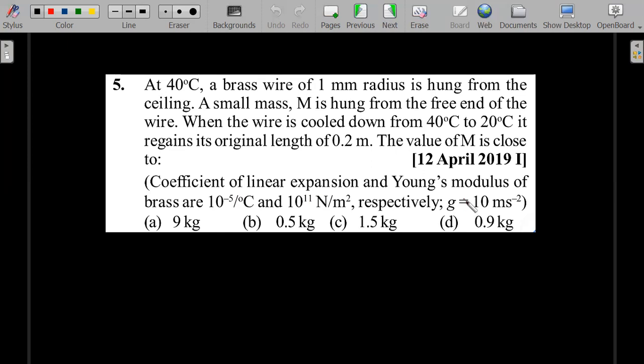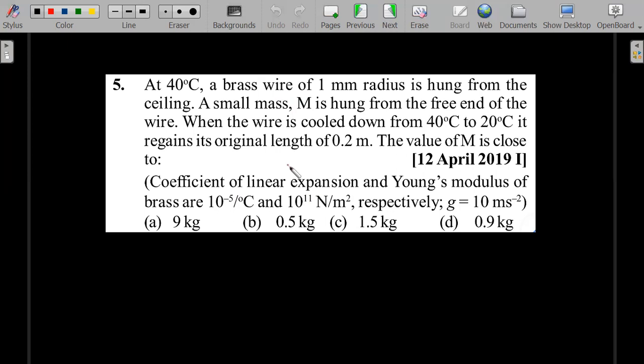Very simple. You're hanging something, right? Then under the weight of this capital M, this wire has to expand. That is due to mechanical stress. Then you cool it, and it tries to contract back. So it is under a thermal stress, and under the temperature you have, you are going to have a smaller length, and therefore you are trying to expand it back.